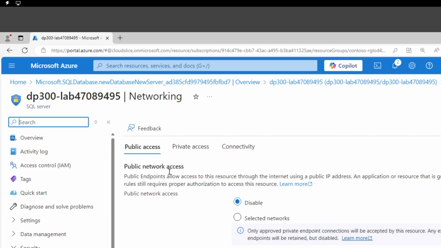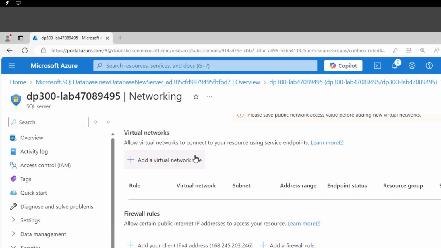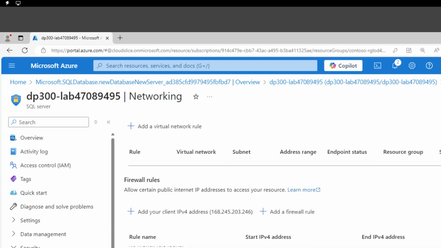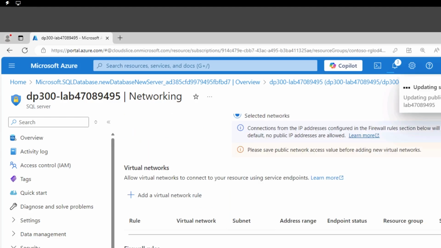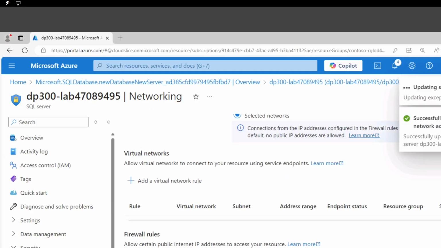Do we want to disable public network access? Well, yes, we want to point it to specific networks, which is pointing to what we've done earlier. So when I scroll down on that page, I want to allow Azure services and resources to access this server. Enable that checkbox, as well as selected networks on the public network access. That's what we're going to be doing. If you do not have those settings, it is not going to work.